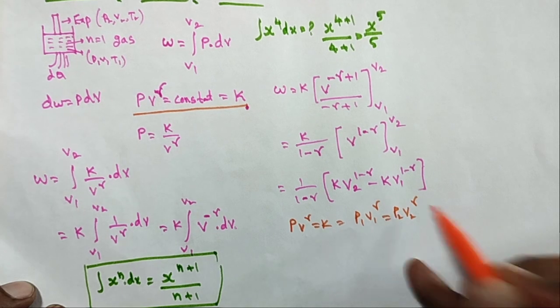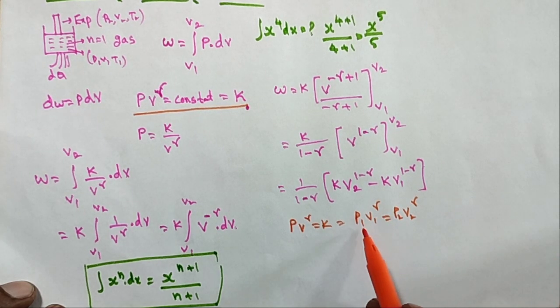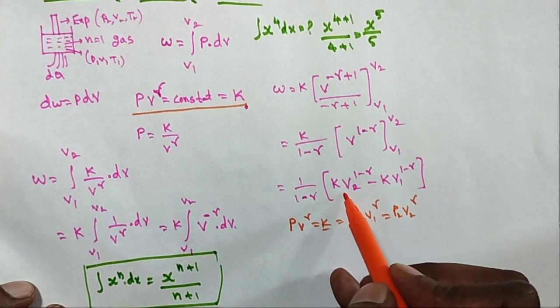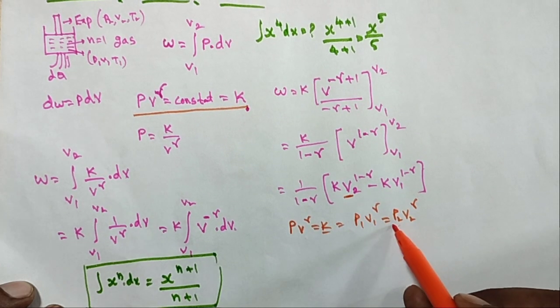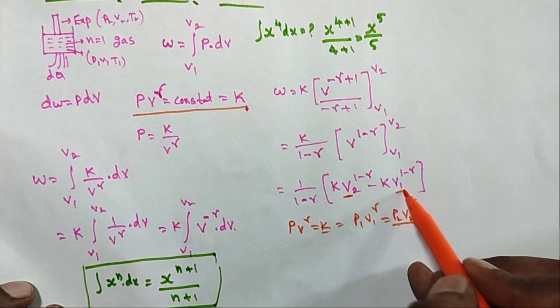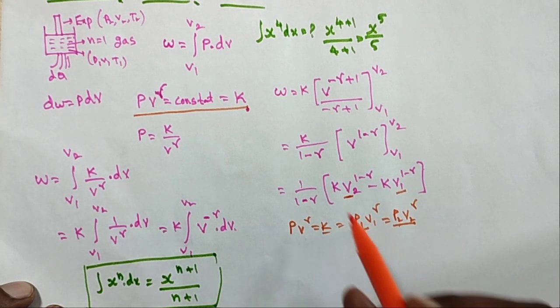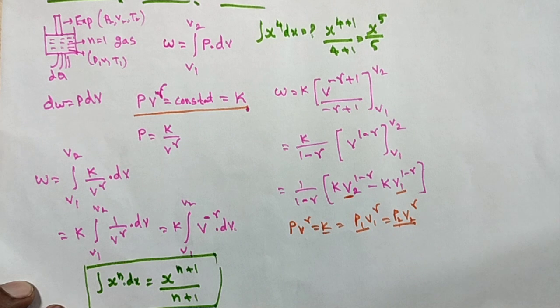Gamma is a constant. For the V2 term I take the V2 values, and for the V1 term I take the V1 values, so that replaces K.